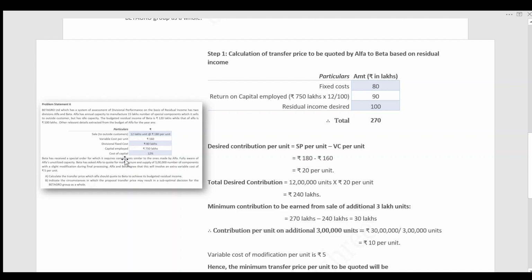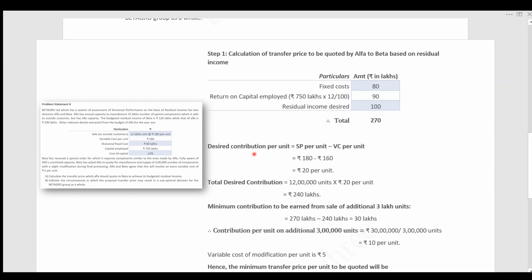You can see it on the left side. Cost of capital is 12%, so we have taken the return on capital employed. Then the residual income desired for Alpha is, as you can see over here, rupees 100 lakh. So the total desired residual income, or in short the desired total income, is 270 lakh. Now let's calculate the contribution.